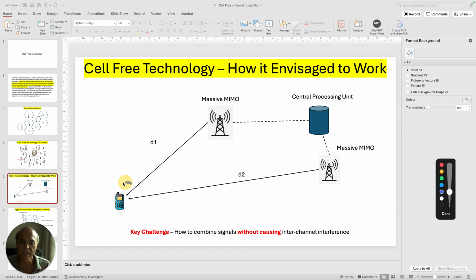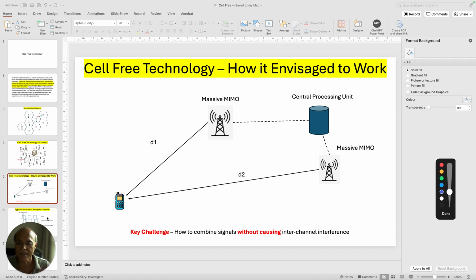Both the signals will get combined, so you will have a better signal compared to only one base station serving the mobile at a time. And they are able to accomplish this by having a central processing unit which will be intelligent enough to understand what is the appropriate signal strength that should be sent by this base station compared to this base station, so that both the signals are received at a similar power level so that they can be easily combined.